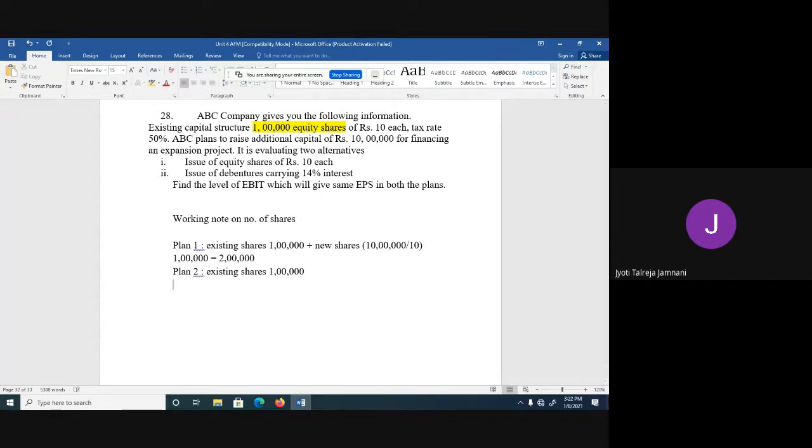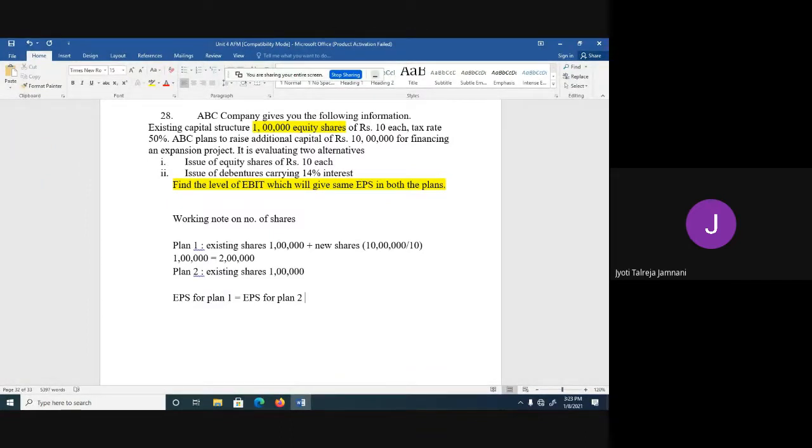Now why did we do this? What we have to find, I'll repeat it again: find the level of EBIT which will give the same EPS for both the plans. So I have to do EPS for plan 1 equal to EPS for plan 2, because they have told that there should be the same EPS for both the plans. So EPS for plan 1 is equal to EPS for plan 2.